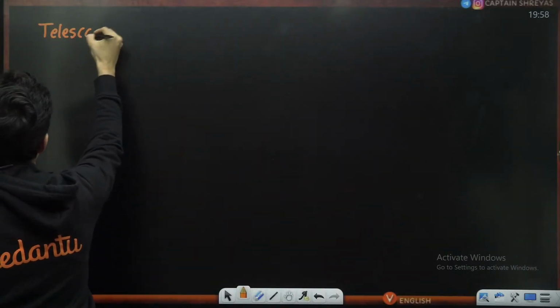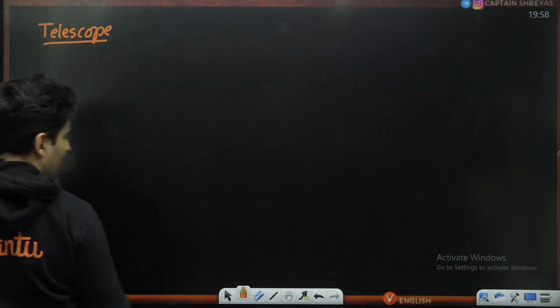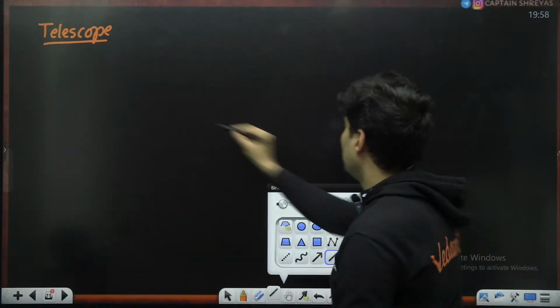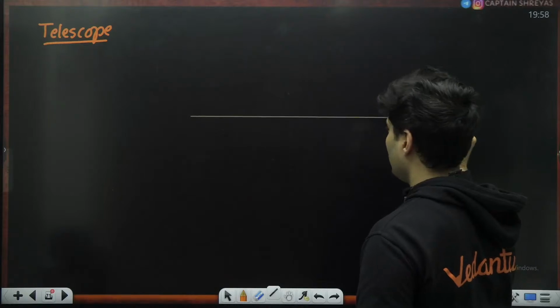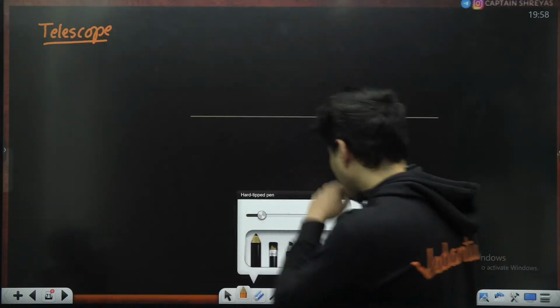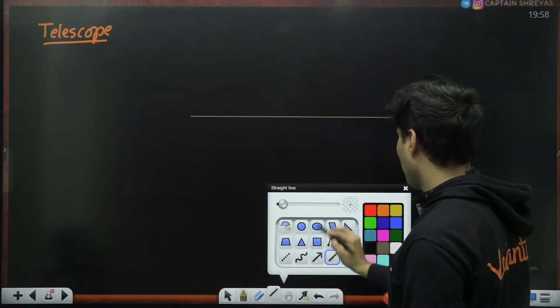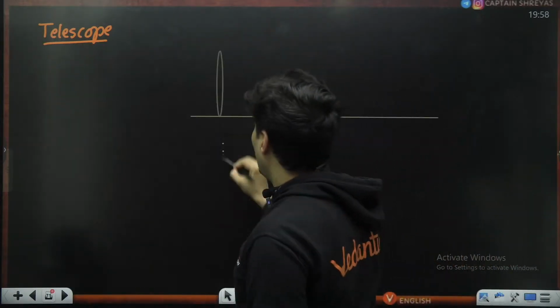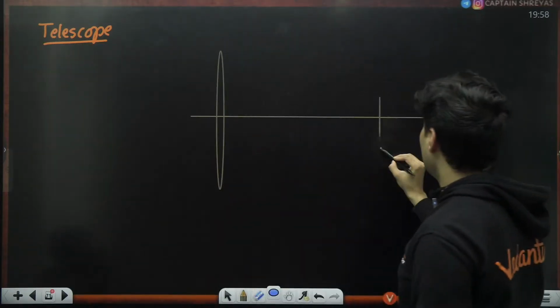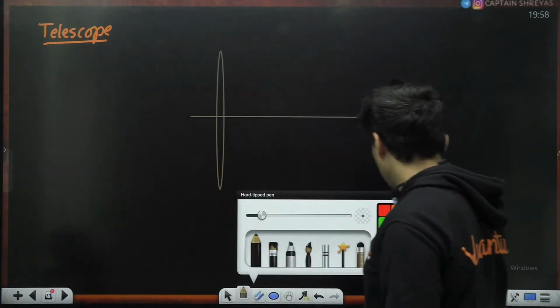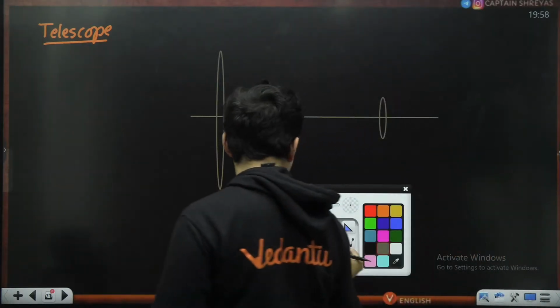Last one is your telescope. Yeah, this is your telescope, guys. Again, over here, okay, start with your principal axis. Objective will be very big. Eyepiece will be very small. Okay. And the object will be very, very far away.